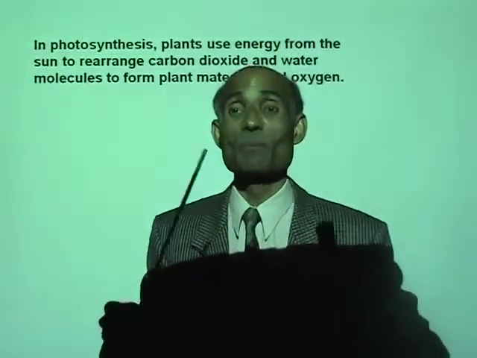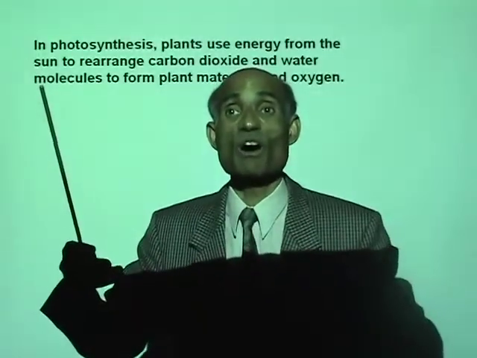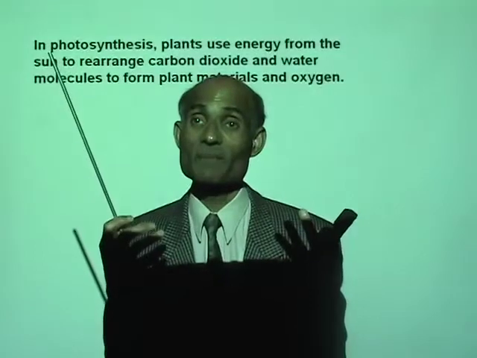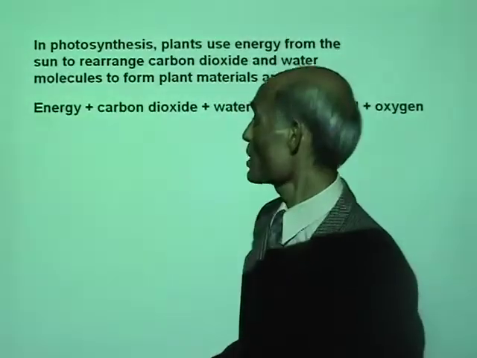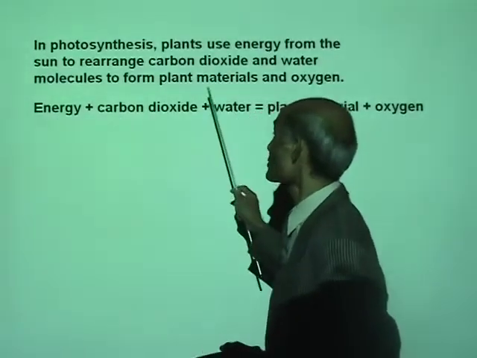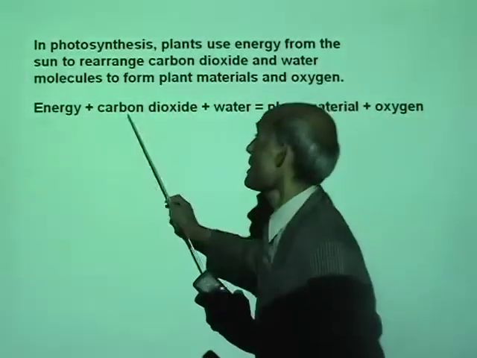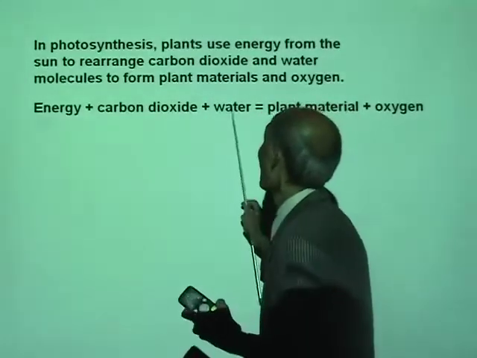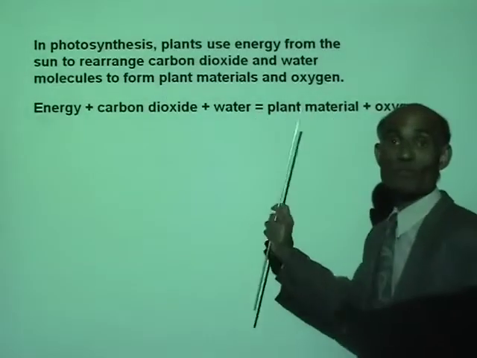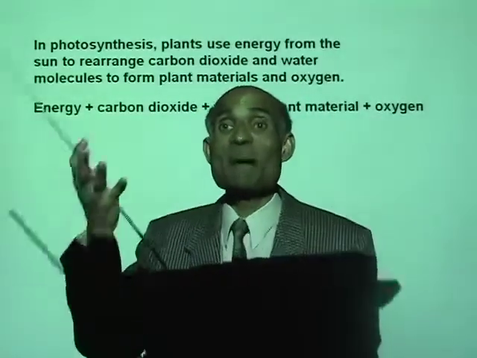And that's the reason why planting trees and shrubs around your home is good for you. It produces a lot of oxygen. It consumes a lot of carbon dioxide and releases oxygen. So look at the equation there for photosynthesis. Energy plus carbon dioxide plus water. Plants use energy from the sun, carbon dioxide from the air, water from the soil, and it produces plant materials and oxygen.